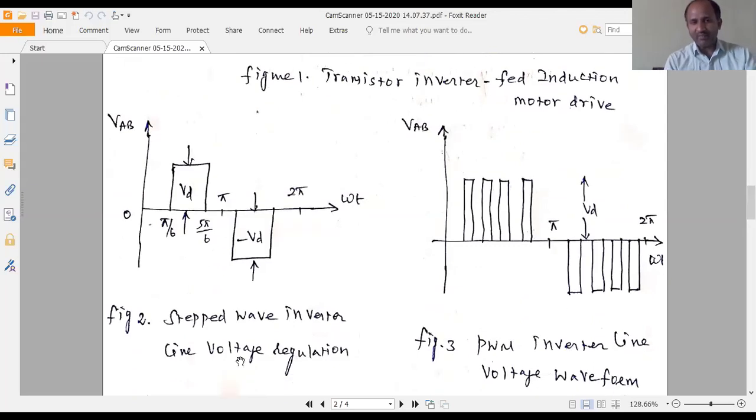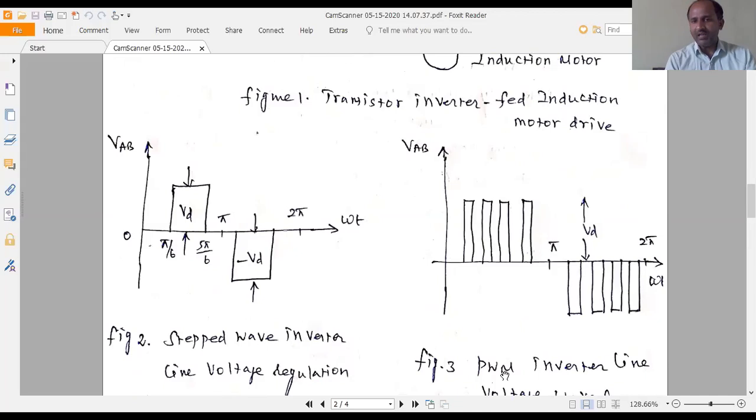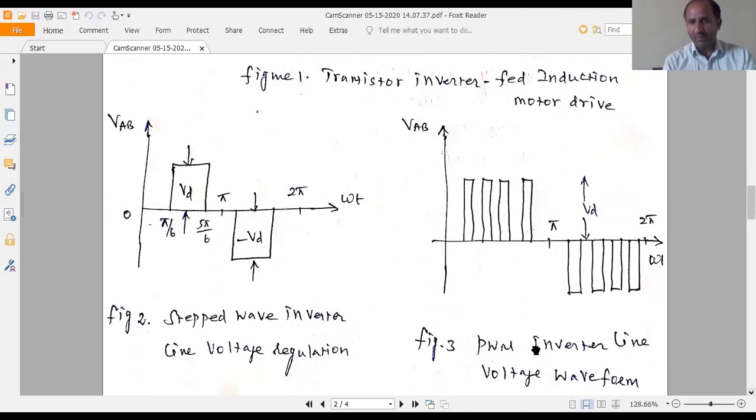The type of inverter may be a stepped wave inverter or a PWM, pulse width modulation, inverter. For the stepped wave inverter, the line voltage waveform should be like this, VD and minus VD. Whereas for the pulse width modulation inverter, the line voltage waveform has pulses of varying width.